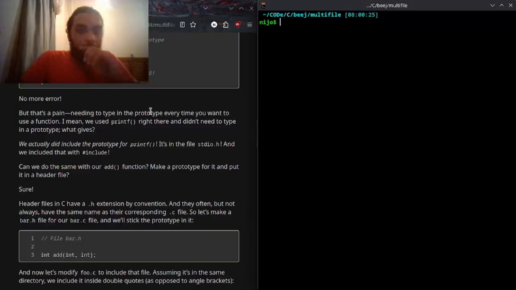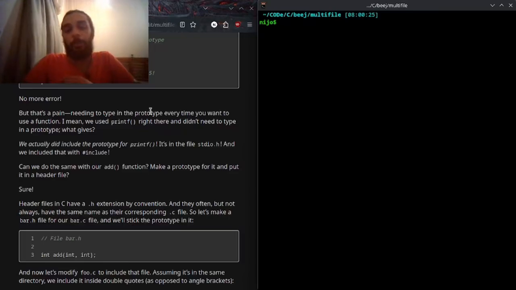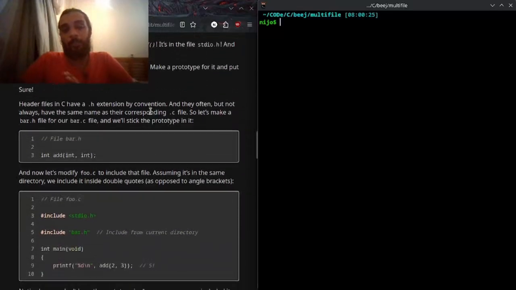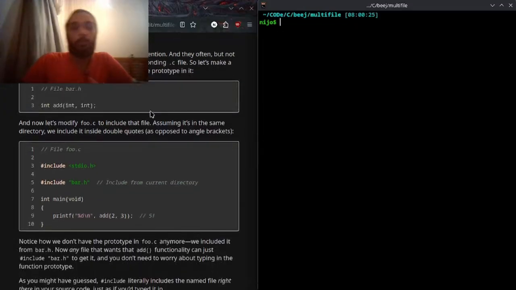Needing to type in the prototype every time you want to use a function. I mean, we used printf right there and didn't need to type in a prototype. What gives? We actually did include the prototype for printf. It's in the file stdio.h and we included that with hash include. Can we do the same with our add function? Make a prototype for it and put it in a header file? Sure. Header files in C have a .h extension by convention, and they often but not always have the same name as their corresponding .c file. So let's make a bar.h file for our bar.c file and we'll stick the prototype in it.